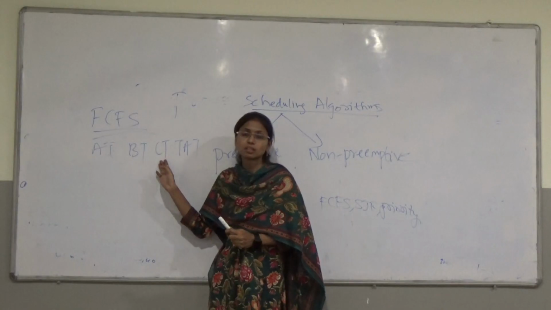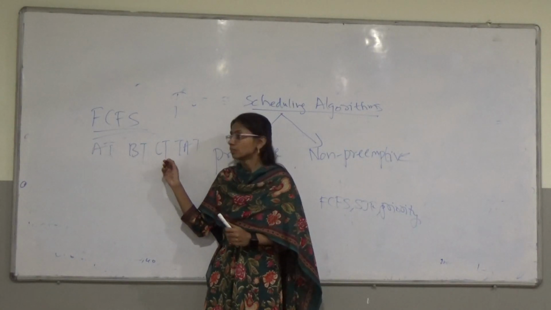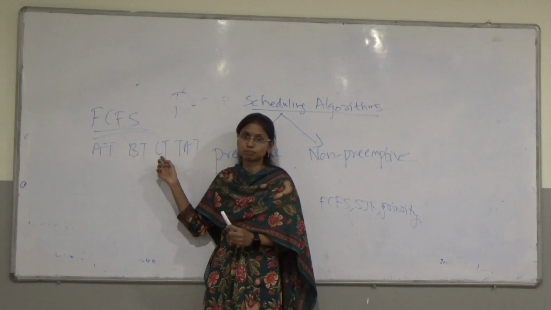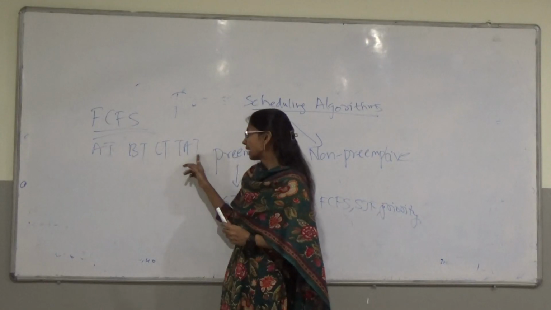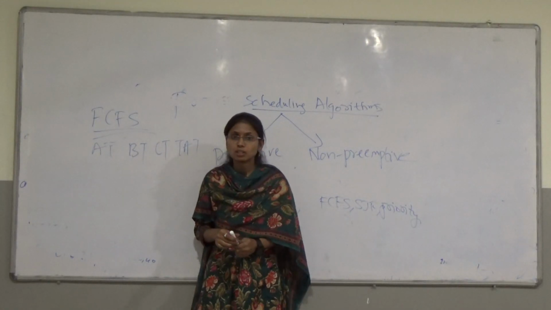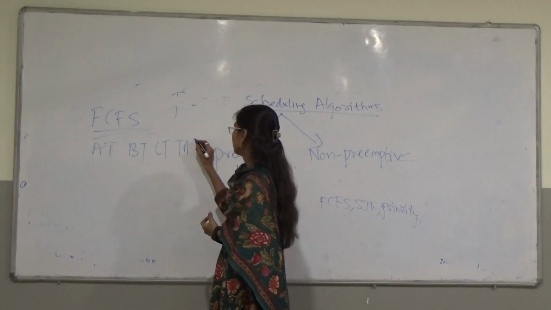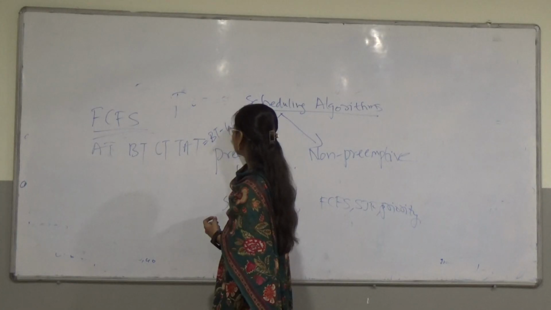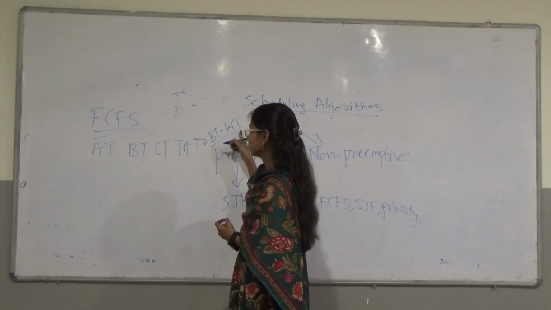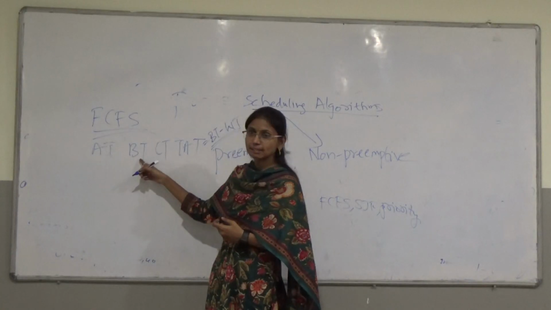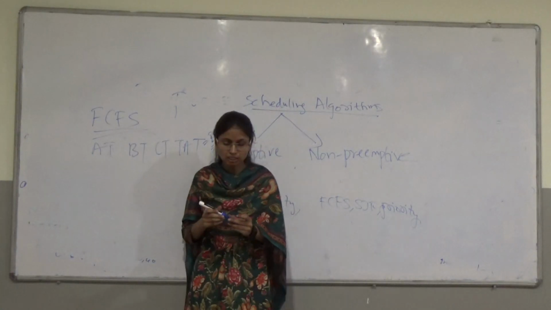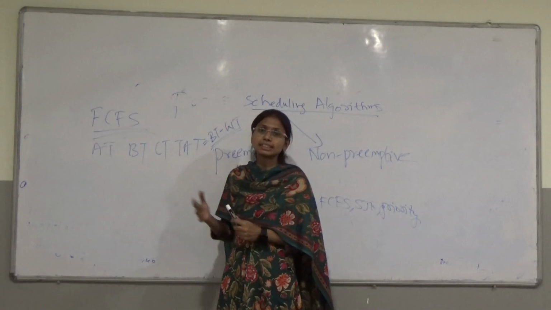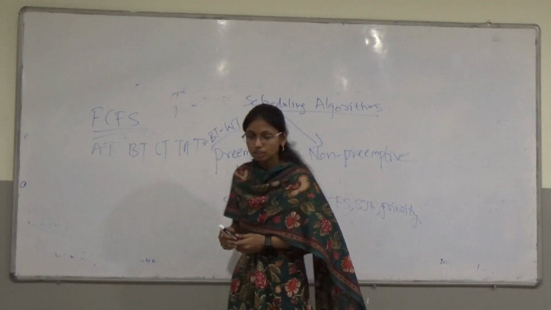Next one is CT. CT stands for completion time. Completion time is the time at which a process completes its execution. TAT stands for turnaround time. We have a formula for TAT. TAT is nothing but BT plus WT. What is meant by BT and WT? BT I have already discussed, that is the burst time. The next one is WT. WT stands for waiting time: how long a process waits in the ready queue to get executed. That is waiting time. So I will solve the problem now.